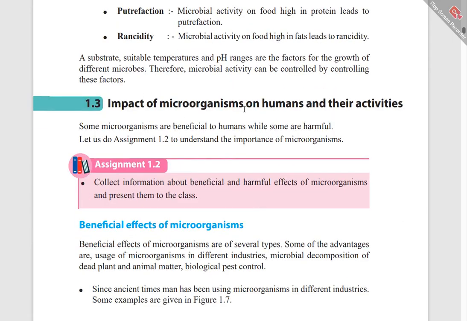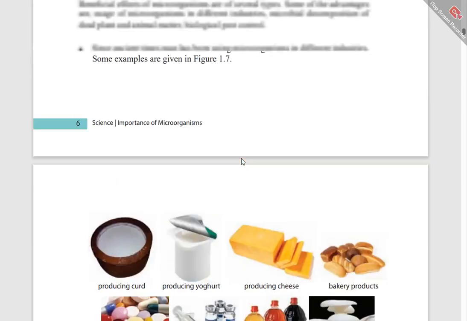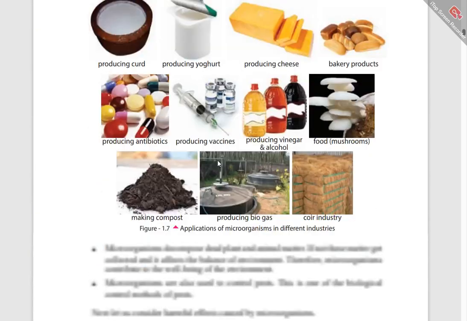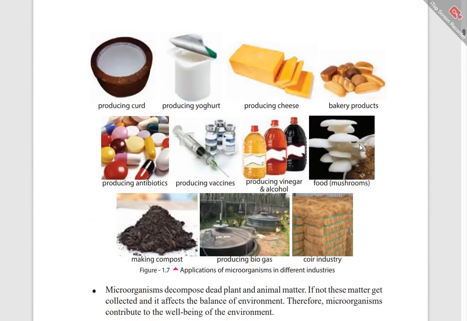Next one, the impact of microorganisms on humans and their activities. First, the beneficial effects of microorganisms. What are the benefits? From ancient times, man has been using microorganisms in different industries. For what? Microorganisms are used to produce curd, yogurt, cheese, bakery products, antibiotics, vaccines, vinegar and alcohol.